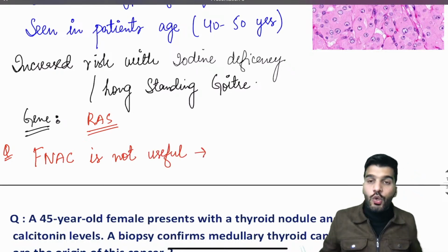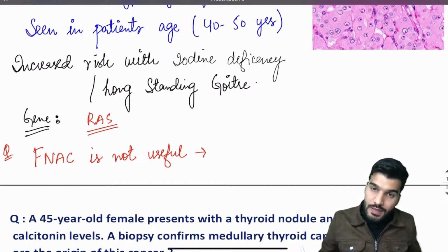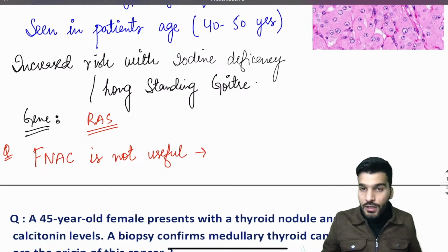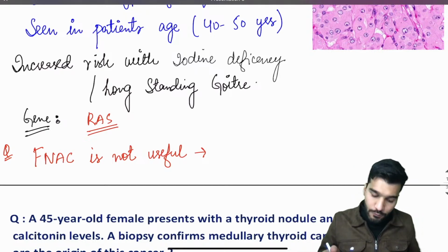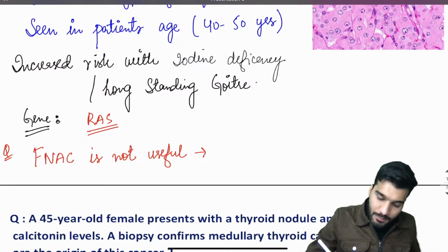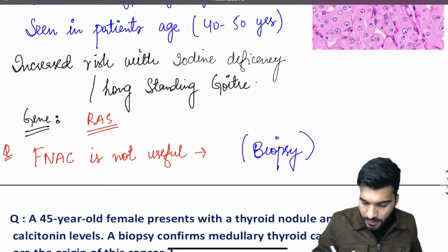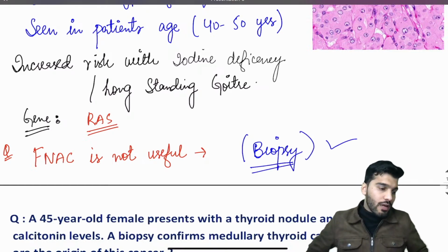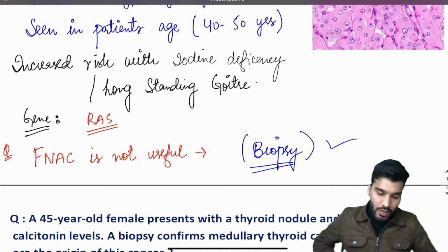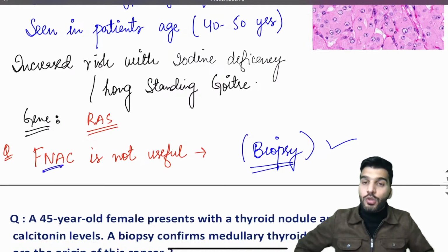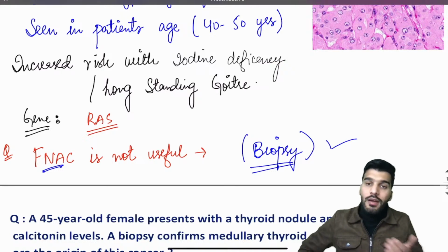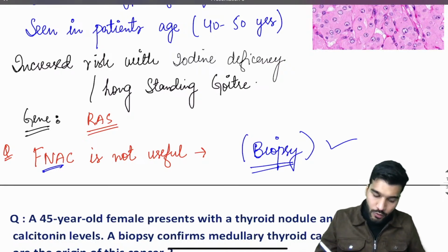FNAC is not useful in follicular carcinoma of the thyroid, because it cannot differentiate between a follicular adenoma and a follicular carcinoma. That's why the best choice is biopsy.